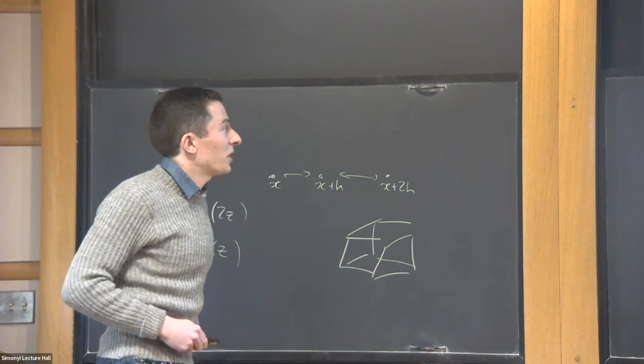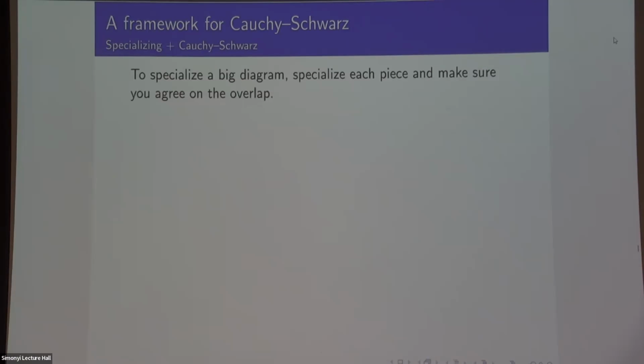But that's not deep. And the last thing, which is super important, is how do these complicated diagrams that I built up interact with the triangle inequality? Imagine that I built up some vast, horrible diagram with intersections and stuff, and it's a huge fiber product with thousands of variables. And then I want to specialize it to two coordinates, like x and y. I'm just going to specialize everything to be some linear functions of x and y. And what I need to check is that that was a valid specialization, right?